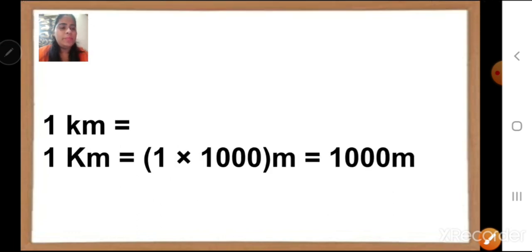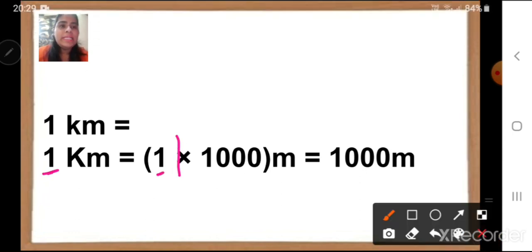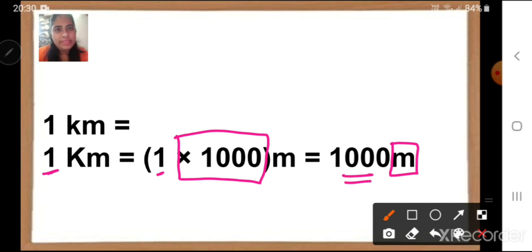Now how does it happen? Here see, 1 kilometer is equal to 1, and here we have multiplied by 1000. So when we multiply by 1000, I will get my answer in meters. 1 into 1000 is equal to 1000 meters.